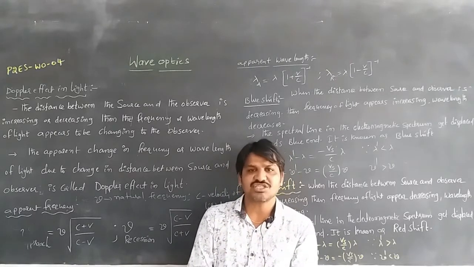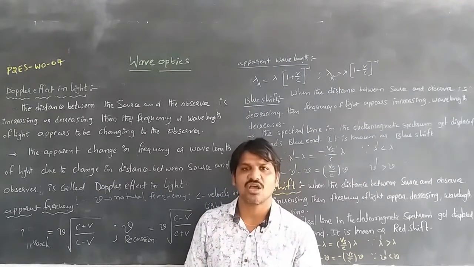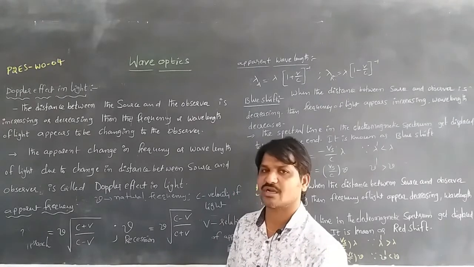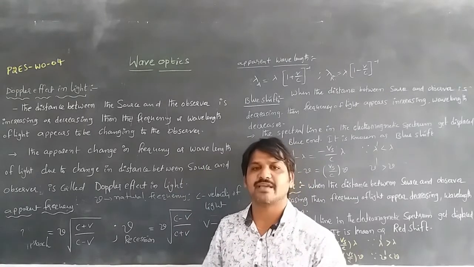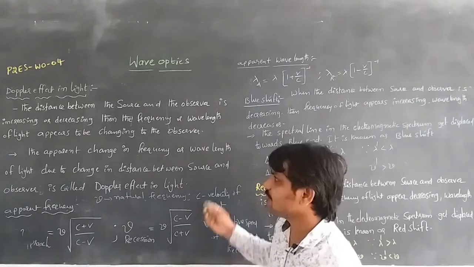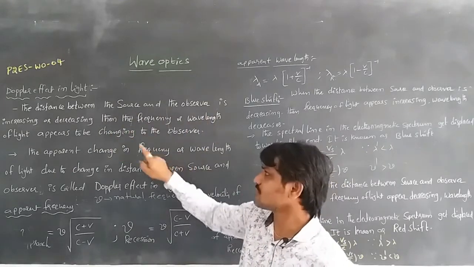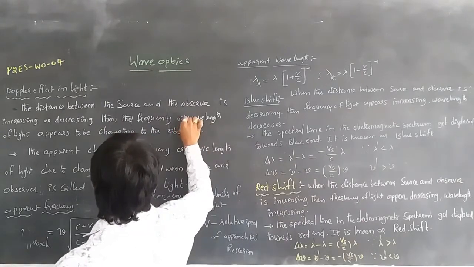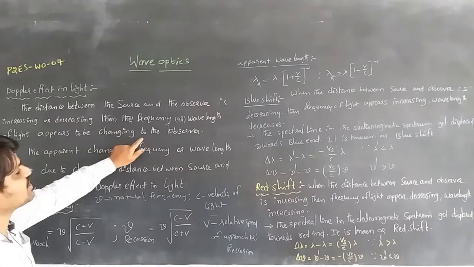There is a change in the frequency of light, and a change in wavelength also appears, which we can observe. That apparent change in frequency or wavelength of light is called the Doppler effect in light. When the distance between the source and the observer is increasing or decreasing, the frequency or wavelength of light appears to be changing to the observer.